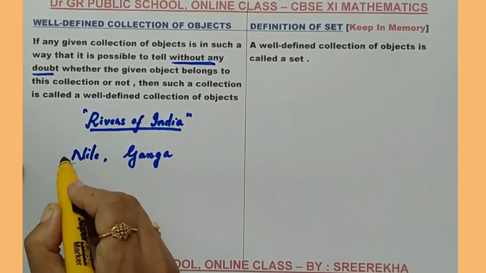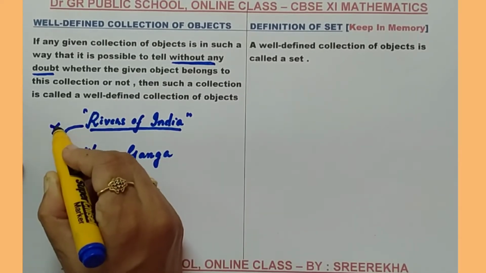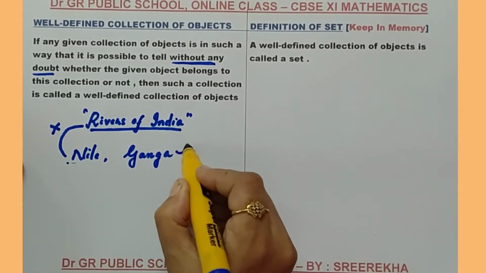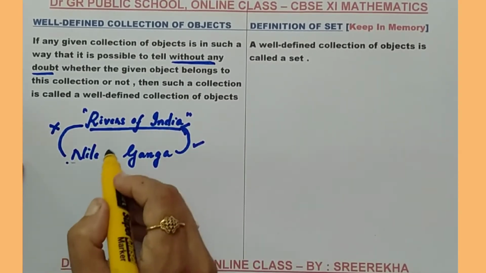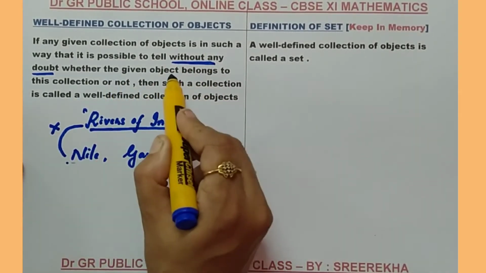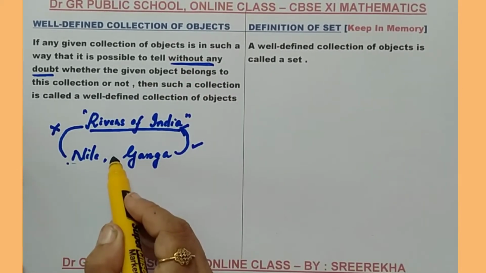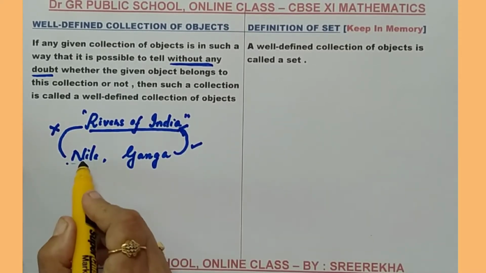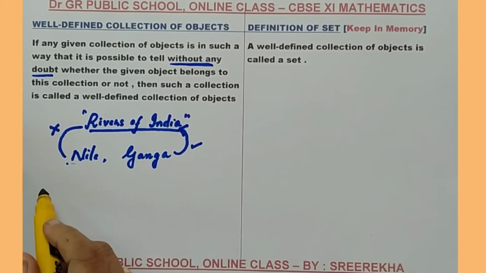If you consider the river Nile, without any doubt you can say that it does not belong to this group. And without any doubt you can say that the river Ganga belongs to this group. Thus, if you can tell whether the given object belongs to this collection without any doubt, then it is called a well-defined collection. Now I think you have a clear idea of what a well-defined collection is.